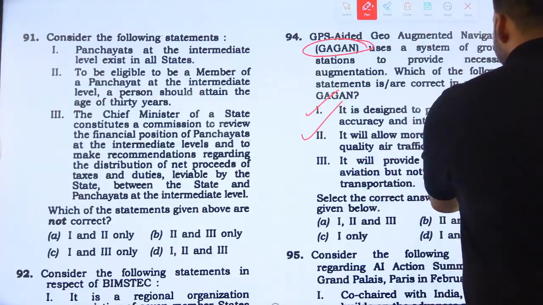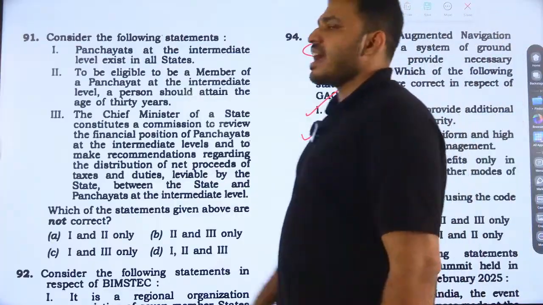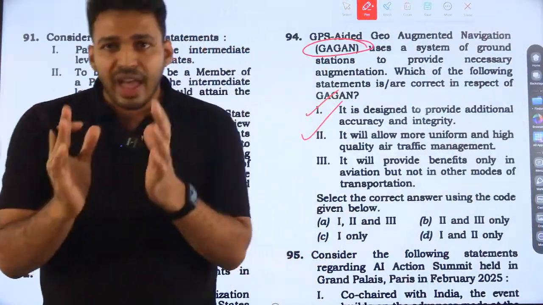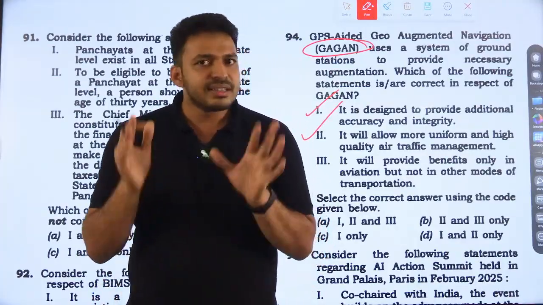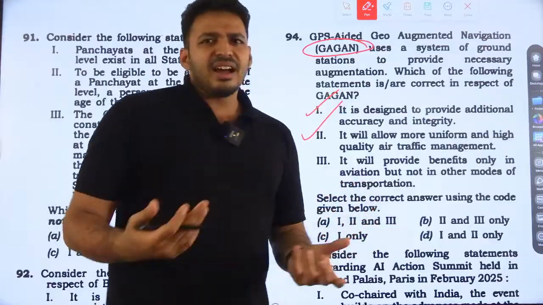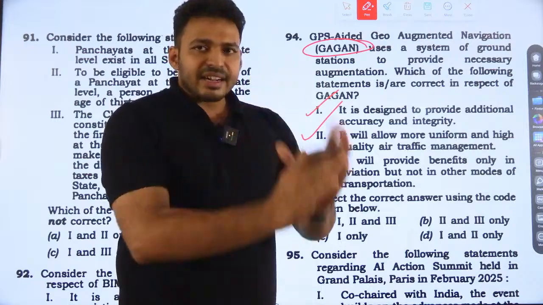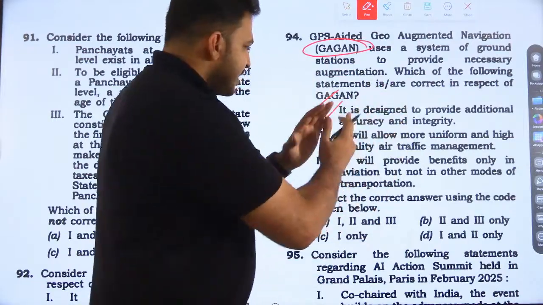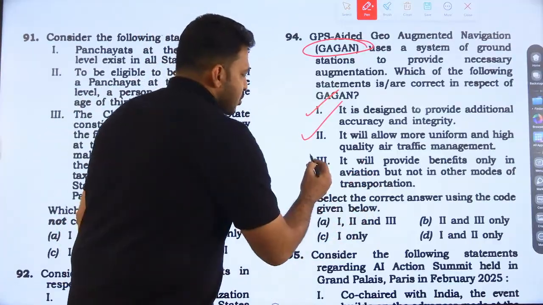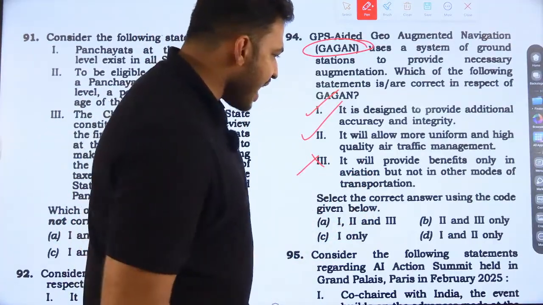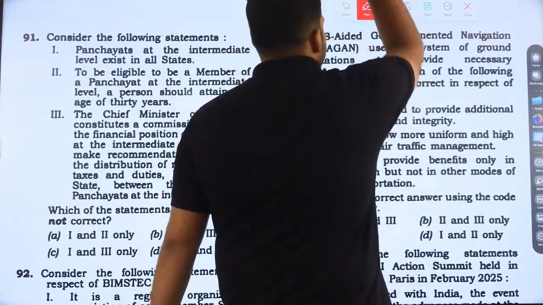Third one, it will provide benefit only to aviation, but not in any other mode of transportation. Again, an extreme statement. It says only to aviation. Logically, that is not true. It provides data for other navigation also. Actually it is made for air traffic management or aviation, but it can give data for other navigation, other modes of transport also. So this is wrong. 1 and 2, option D is the right answer for the 94th question.